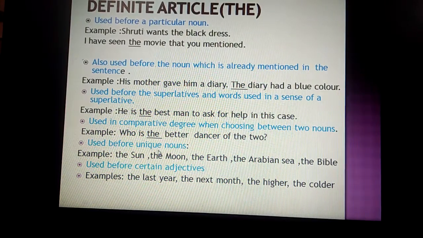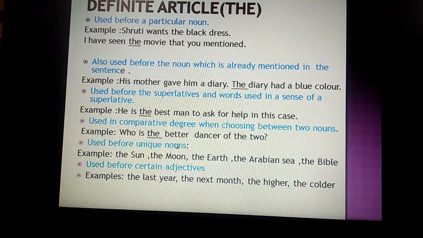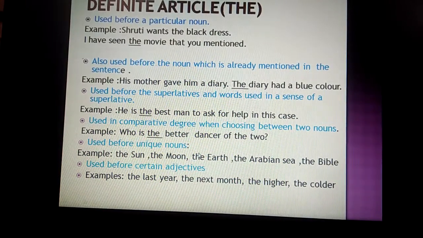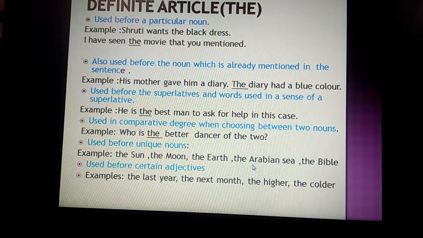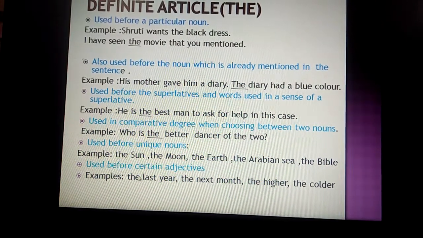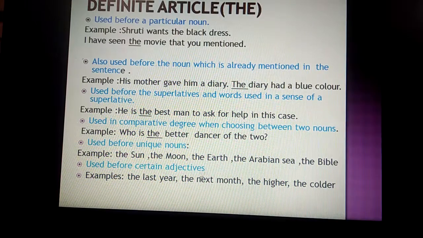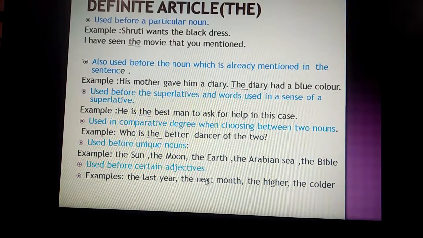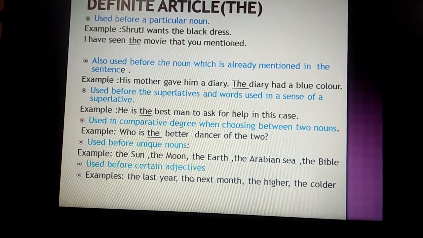Use the before unique nouns, all the unique things. Unique means the things which are only one in the whole world. The sun is one, the moon, the earth, the Arabian Sea, the Bible. Before all the unique nouns we can use the. Use the before certain adjectives like the last year, the next month, the higher, the colder.